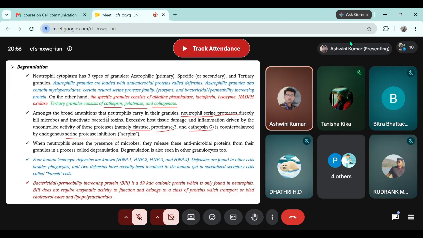That means, if the wound needs to heal, there will be a lot of neutrophils coming to that area to destroy the pathogen, to destroy the bacteria. The neutrophil will destroy the bacteria because it contains elastase, proteinase, cathepsin, gelatinase, and collagenase. It will also destroy the extracellular matrix.